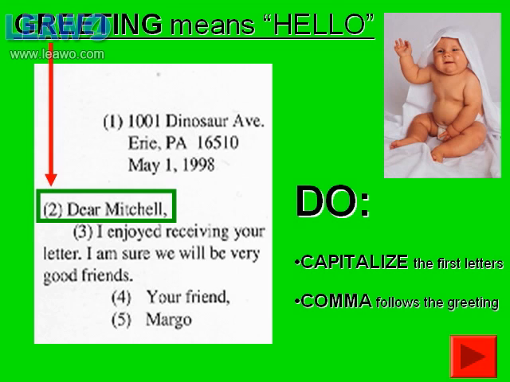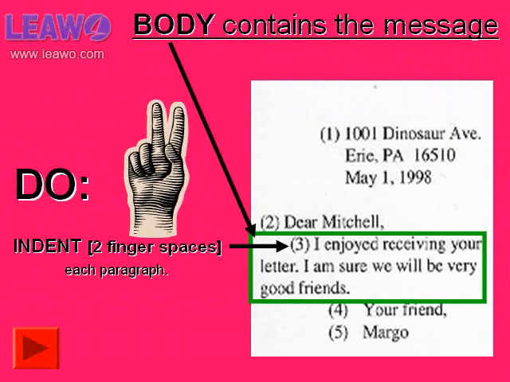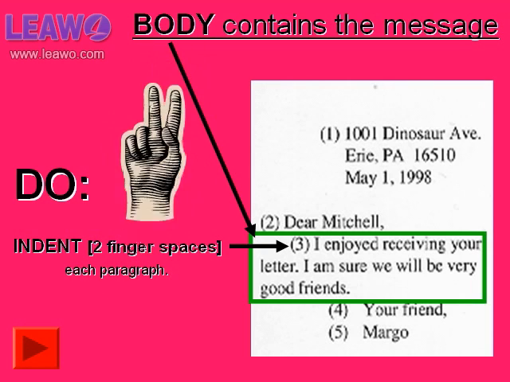The next part of the friendly letter is the greeting. The greeting means hello. Capitalize the first letters of the greeting and make sure a comma follows the greeting. The third part is the body. The body contains the message. Make sure you indent and make sure you have a 2 finger space on each paragraph.